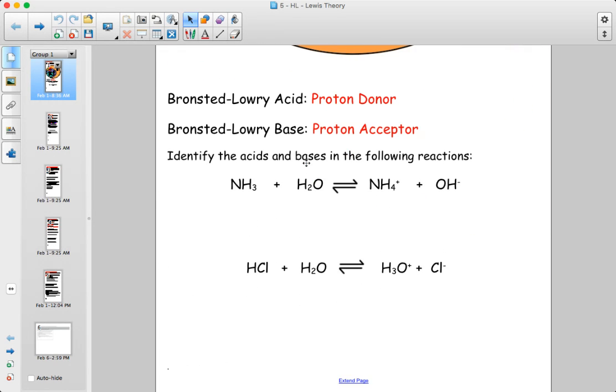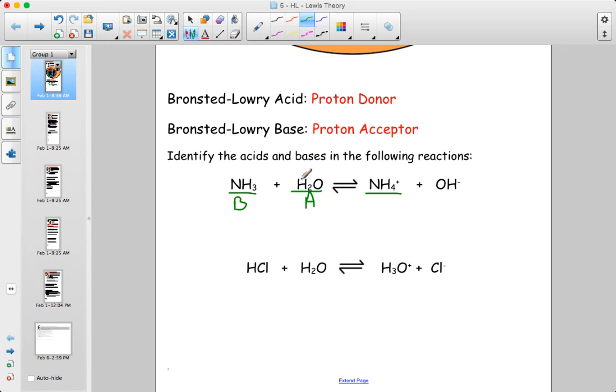So a Bronsted-Lowry acid, remember, is a proton donor, and a Bronsted-Lowry base is a proton acceptor. When we look at these reactions, going from left to right, I see that the NH3 ends up gaining an additional H plus. It gains an additional proton. And therefore, this is acting as a base, and this is the thing that gave it the proton, and therefore, that is the acid.